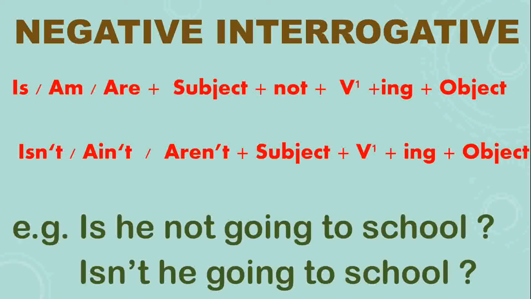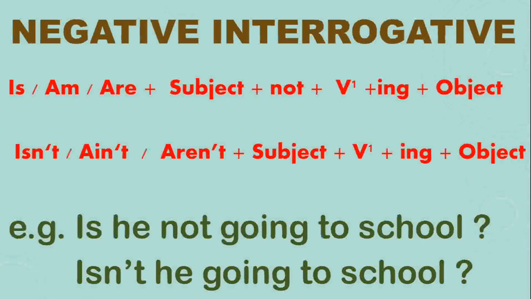Here you have written not before the subject because you have used here the short form of your helping verb, isn't. Okay, so in this case you have to use not before the subject, in which case when you are using the short form of helping verb, the contracted form of helping verb. Hope it is clear. No.